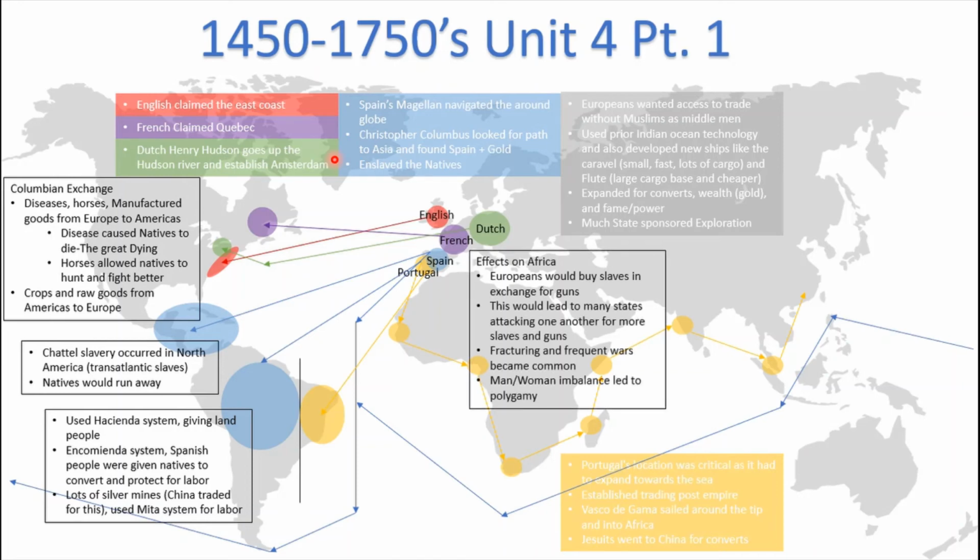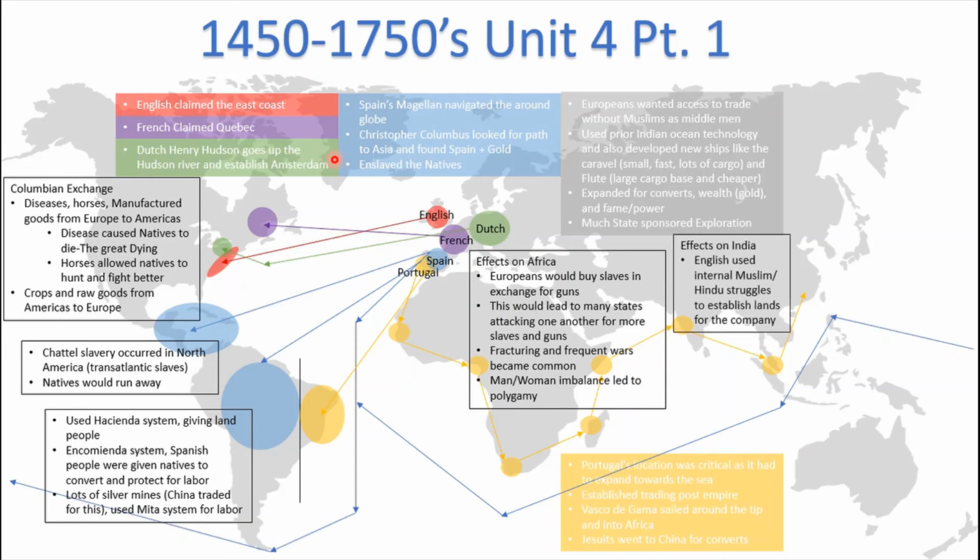So what are these effects on Africa? When chattel slavery occurred, Europeans would actually buy slaves in exchange for guns. This would lead to many states attacking one another for more slaves because they wanted more guns to protect themselves. This ongoing cycle actually led to fracturing of Africa and frequent wars. Also, there was a man to woman imbalance in population. This led to polygamy, which means one man would marry more than one woman.